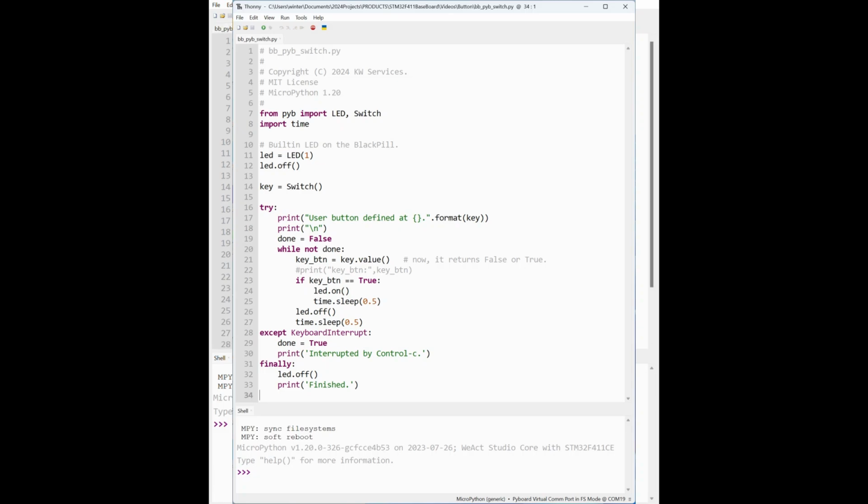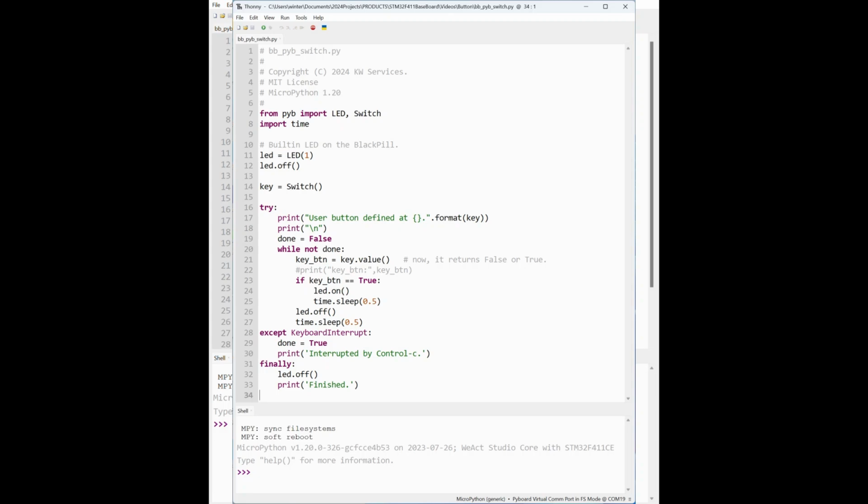Opening the file bb_pyb_switch. The code is slightly different. Here, we import the Switch instead of the Pin function. We configure the variable key with the Switch function.